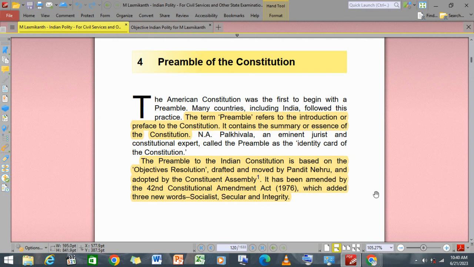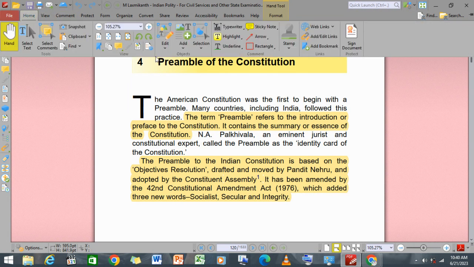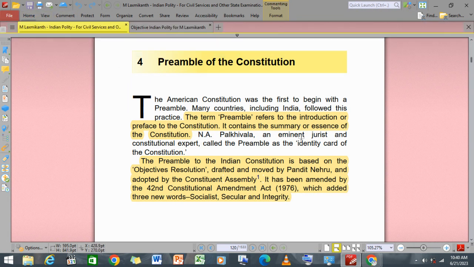That means who? It was N.A. Palkhiwala, right? N.A. Palkhiwala was the person who said that it is the identity card of the Constitution.